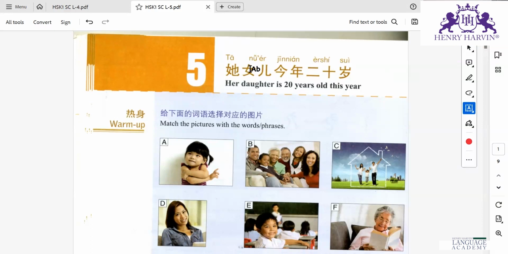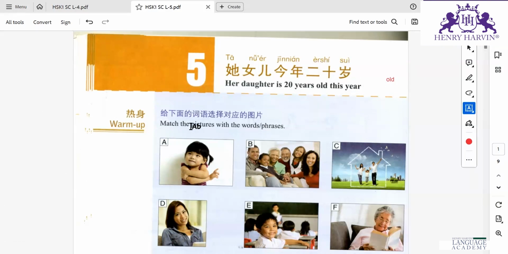Ta means she, and her also. Nü'er is daughter, so tā nü'er would be her daughter. Jīnnián means this year. Èrshí means 20, the one we have done just now, 2 and 10, right? Suì is old, of age. Like in English we say 20 years old. Suì is used to tell the ages.